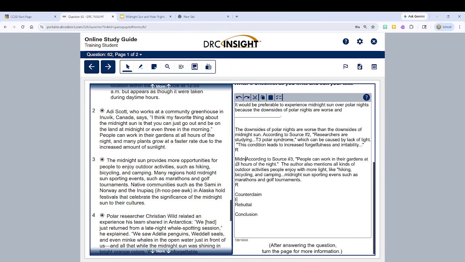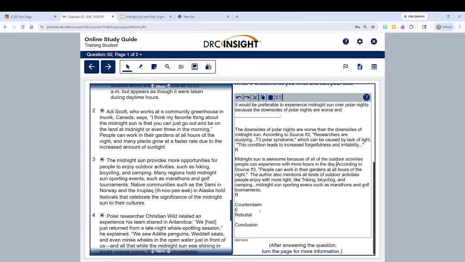Midnight sun is awesome because of all of the outdoor activities people can experience with more hours in the day. How about that? All right, we know we're going to come back to our reasoning here.